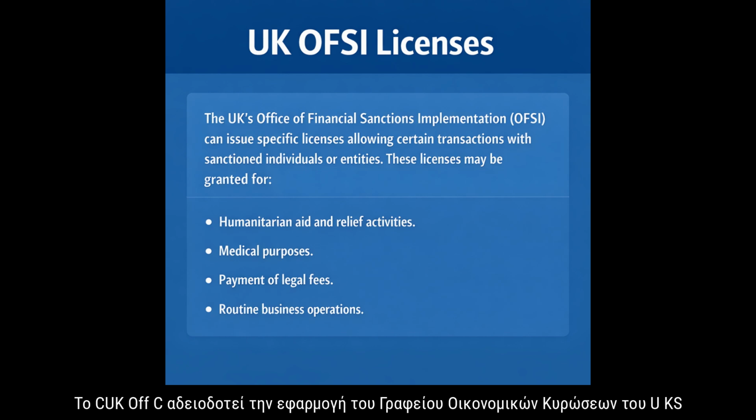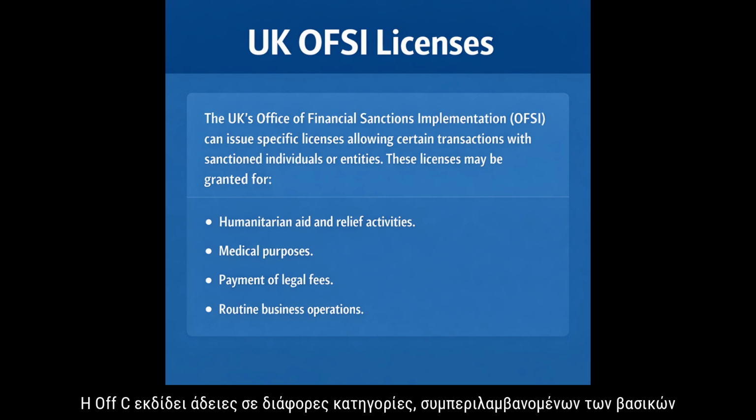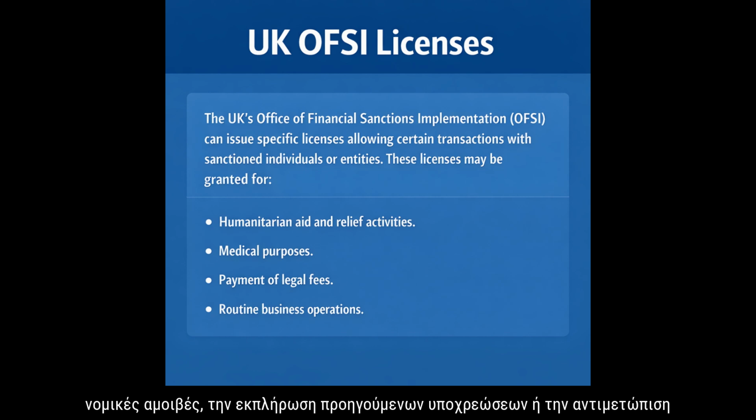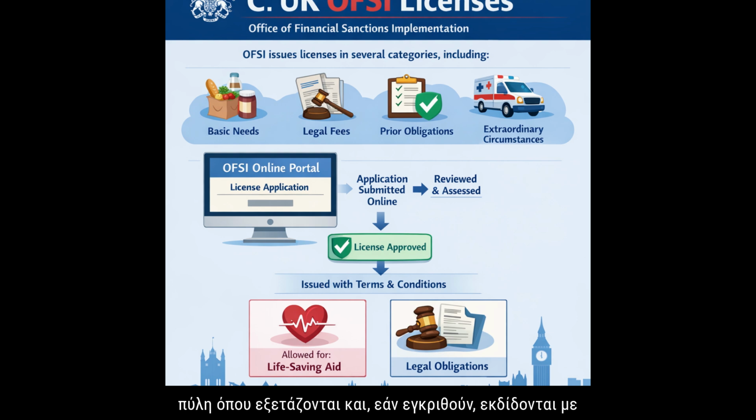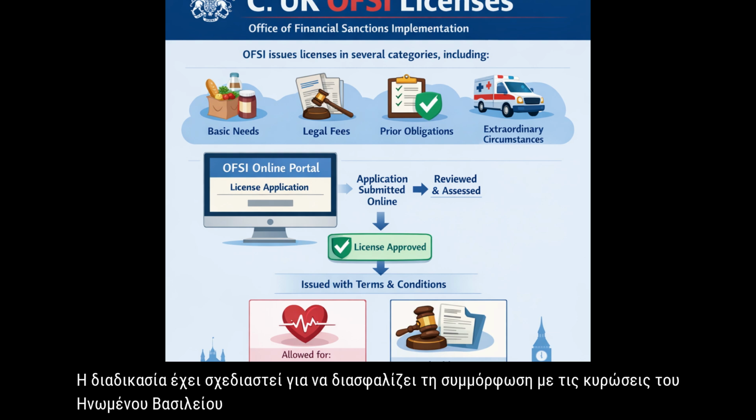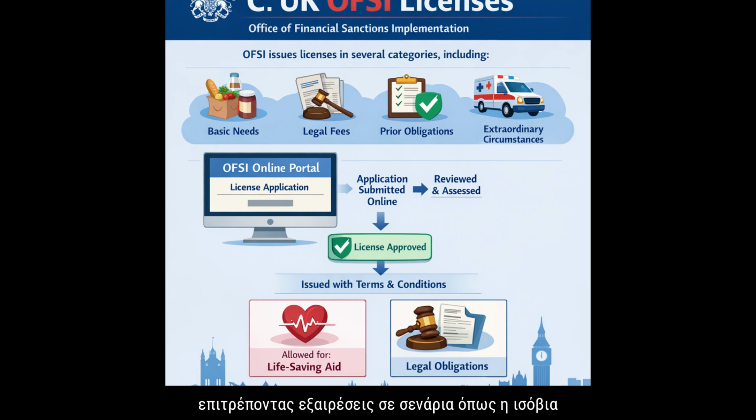UK OFSI licenses. The UK's Office of Financial Sanctions Implementation, OFSI, issues licenses under several categories, including basic needs, legal fees, fulfilling prior obligations, or addressing extraordinary circumstances. Applications for OFSI licenses are submitted through an online portal where they are reviewed and, if approved, issued with specific terms and conditions. The process is designed to ensure compliance with UK sanctions laws while allowing for exceptions in scenarios such as life-saving aid or legal obligations.